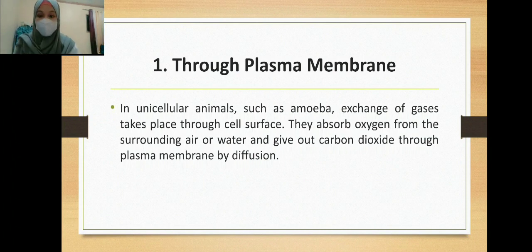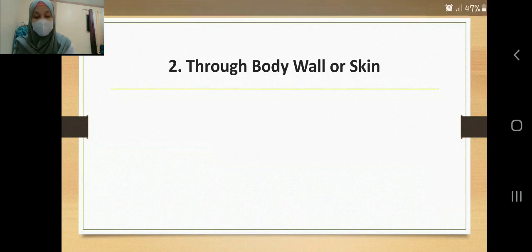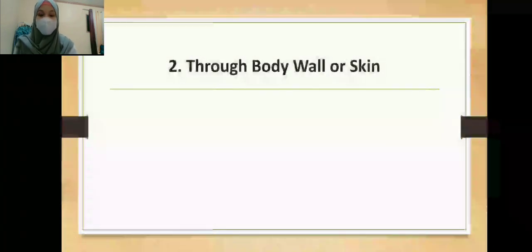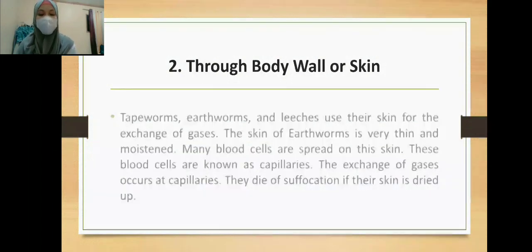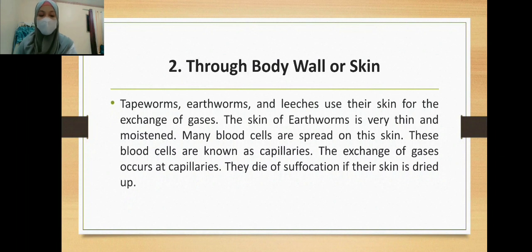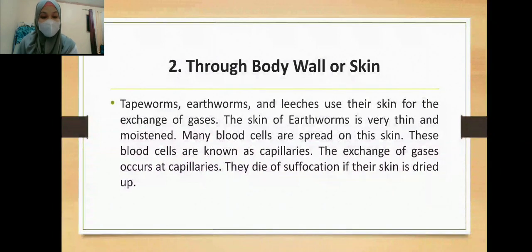Another process is through body wall or skin. For example, tapeworms, earthworms, and leeches use their skin for the exchange of gases. The skin of the earthworm is very thin and moistened, and many blood vessels are spread on the skin, known as capillaries. Capillaries are where the exchange of gases occurs. Kapag masuffocate ang kanilang balat, at madry, which means mamamatay sila kasi dito nangyayari ang process of exchanging gases.